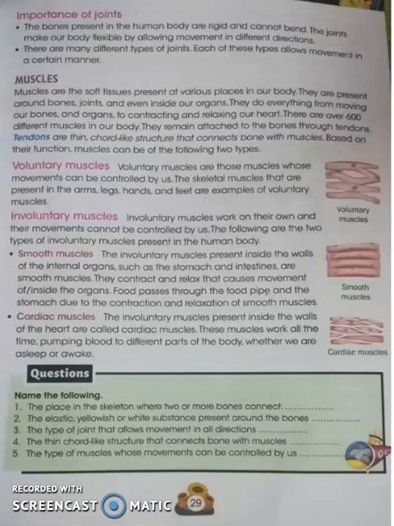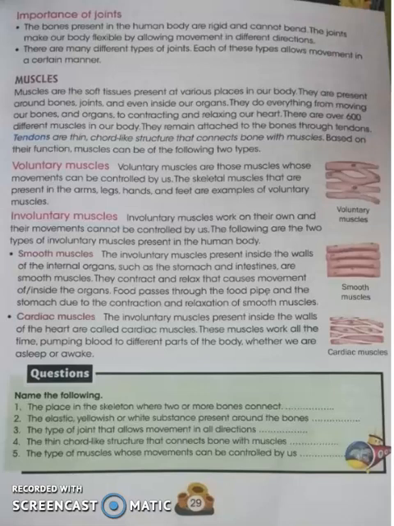There are over 600 different muscles in our body. They remain attached to the bones through a structure that we call a tendon. A tendon is a cord-like structure which connects a bone and a muscle. There should be a connection between a bone and a muscle so that the system works perfectly, and this connection is provided by the tendon. Now, based on function, muscles are divided into basically two types: voluntary and involuntary.